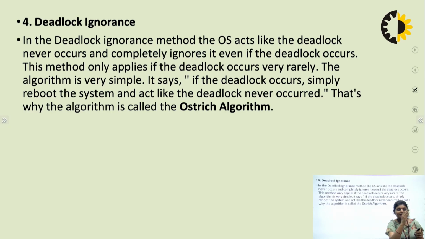So in deadlock ignorance, we think that in our system deadlock will never occur. The algorithm is very simple. It says that if a deadlock occurs, simply reboot the system and act like the deadlock never occurred. That's why the algorithm is called the ostrich algorithm. The ostrich is a bird that thinks it is in a safe condition, that nothing is happening outside. So this is deadlock ignorance.